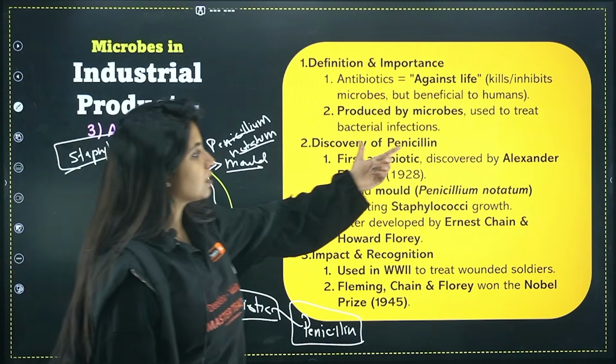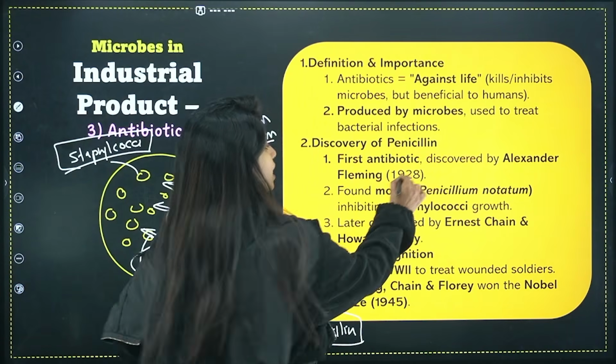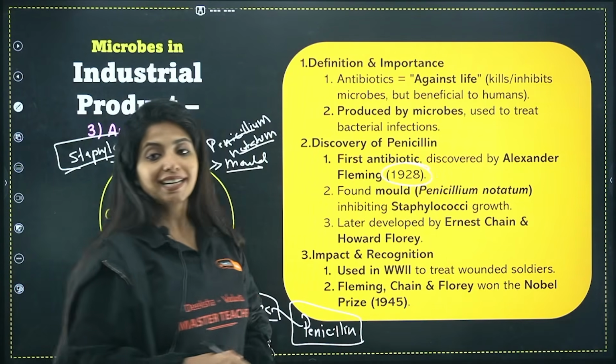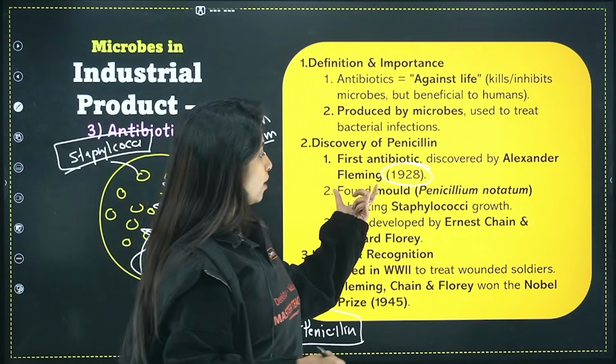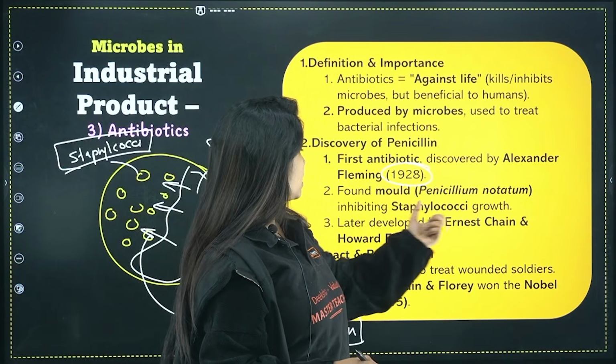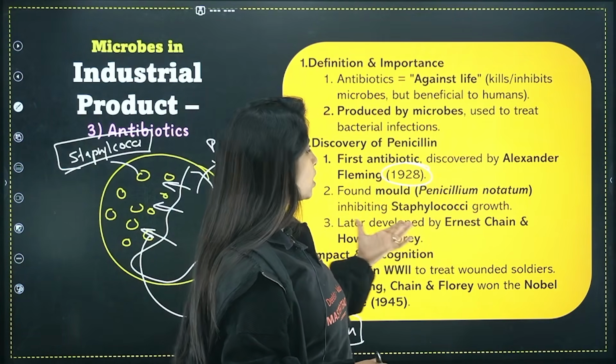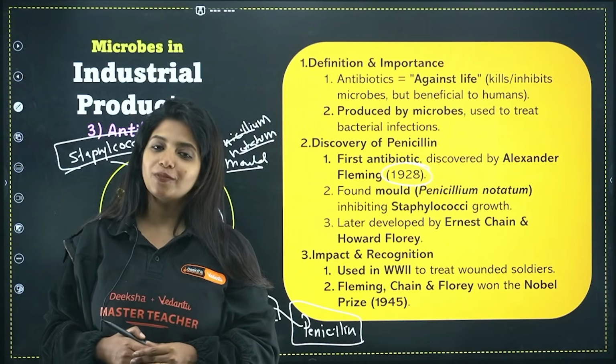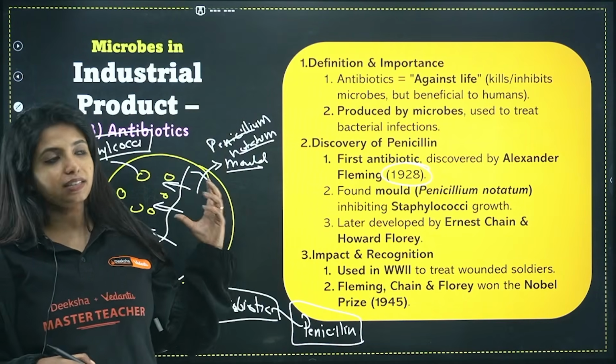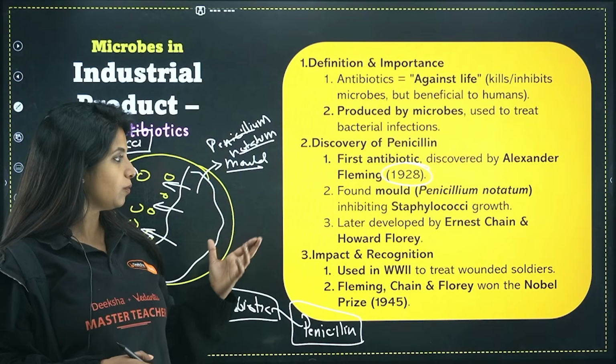The first antibiotic was discovered by Alexander Fleming in the year 1928. Please remember, 1928. He found that mold, Penicillium notatum, inhibited Staphylococci growth, later developed by Ernst Chain and Howard Florey. So it's not just Alexander Fleming. Okay, he definitely discovered that first. So he was the first person to do that.